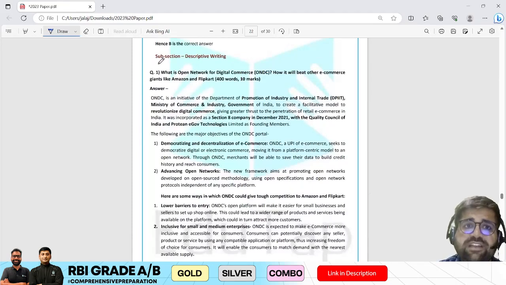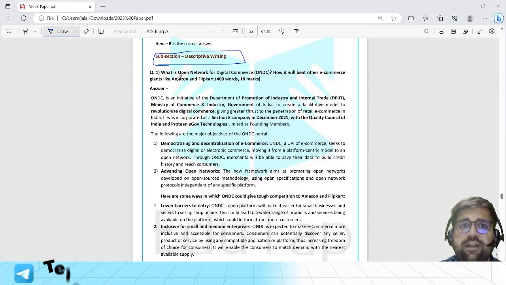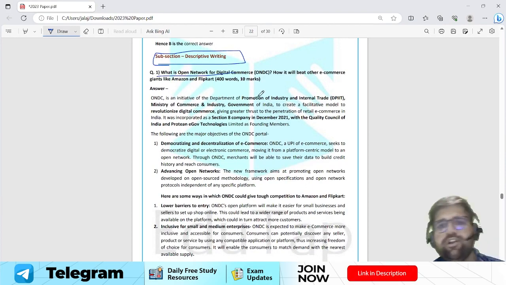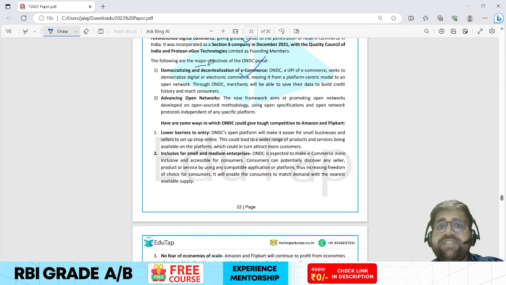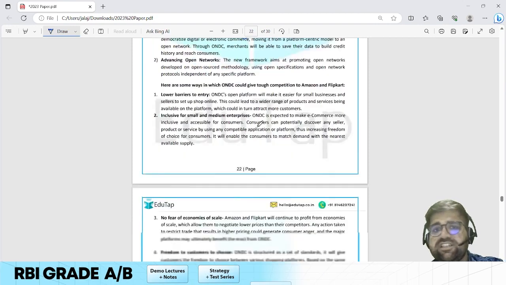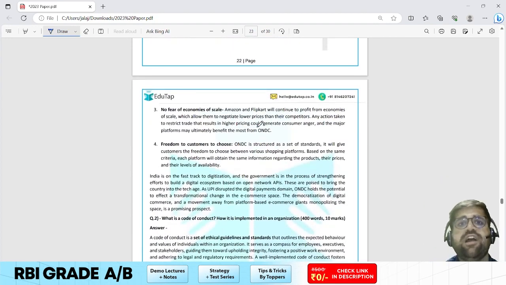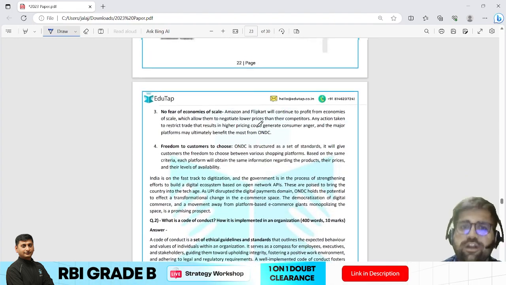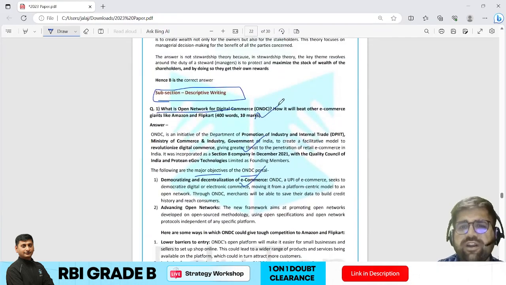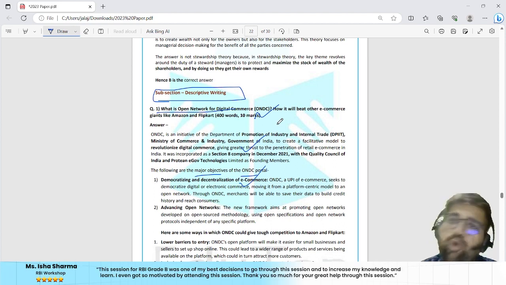Now this is the subsection of descriptive writing. What is Open Network for Digital Commerce? You first have to define it. What are the major objectives of Open Network for Digital Commerce? Where is it coming from? What are the advantages? How will it beat Amazon, and so on and so forth. This question, I would say, is a moderate level question because you need to understand the current happenings regarding ONDC. But you could have done it if you have good control over current affairs.